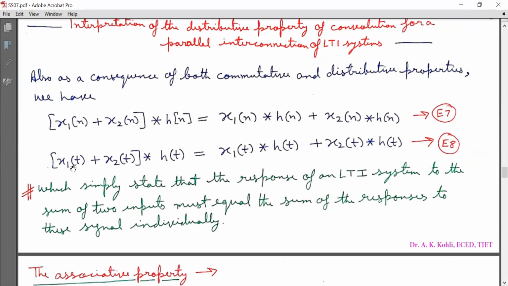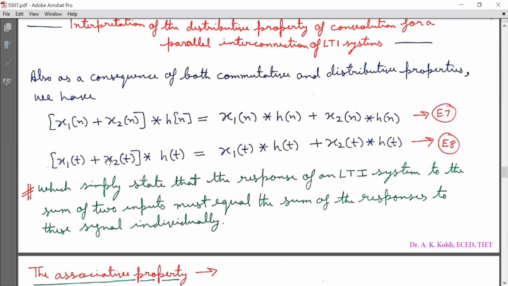Similarly, (x1(t) + x2(t)) convolved with h(t) is equal to x1(t) convolved with h(t) plus x2(t) convolved with h(t), which simply states that the response of an LTI system to the sum of two inputs must equal the sum of the responses to these signals individually, like this here, y1(t) plus y2(t).